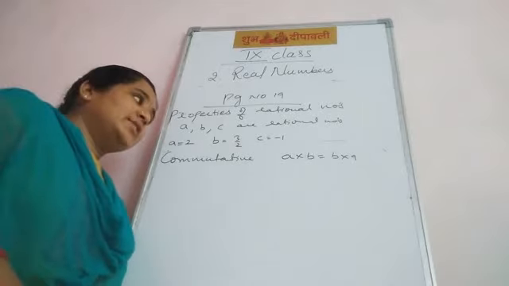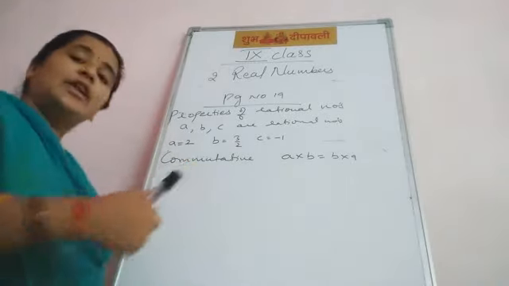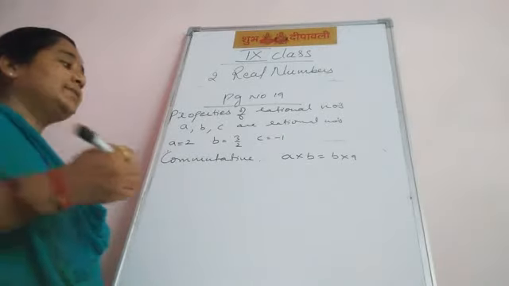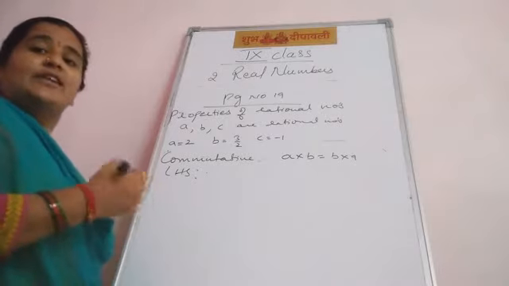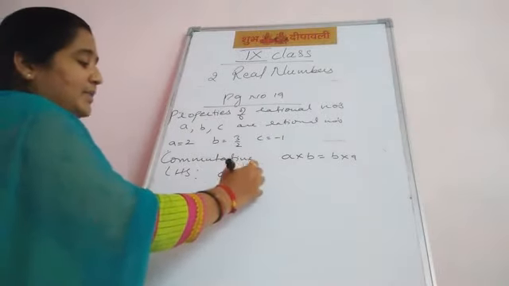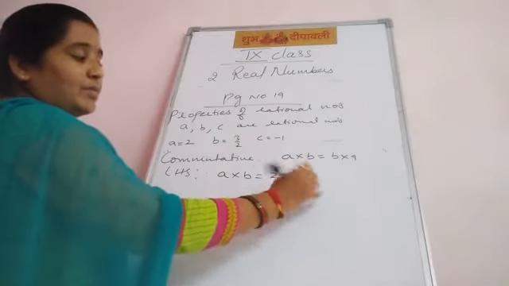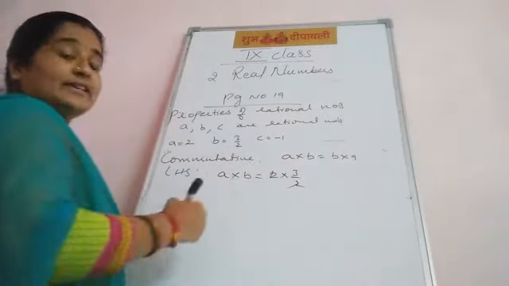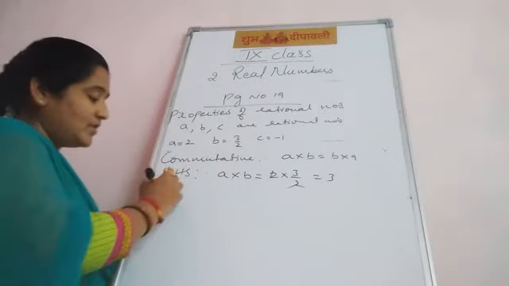Students, commutative property under multiplication: A into B equal to B into A. First we will solve A into B by taking any values. A into B: 2 into 3 upon 2. The 2 gets cancelled. What is the value? 3. RHS also should get the same value.